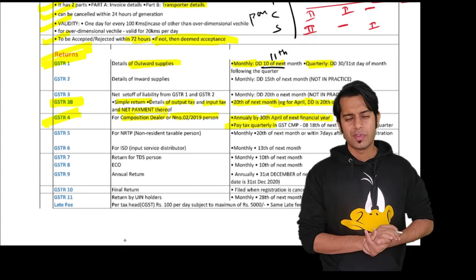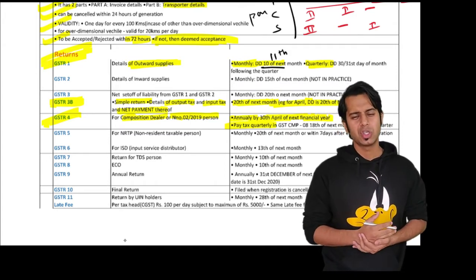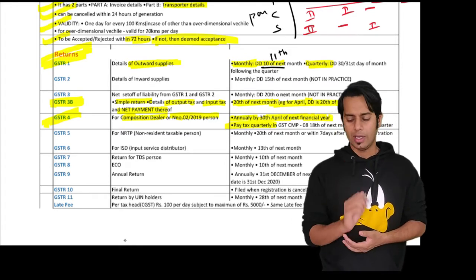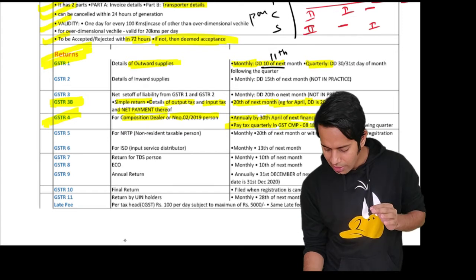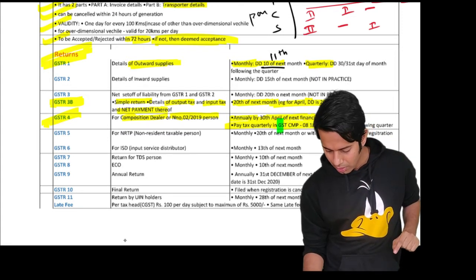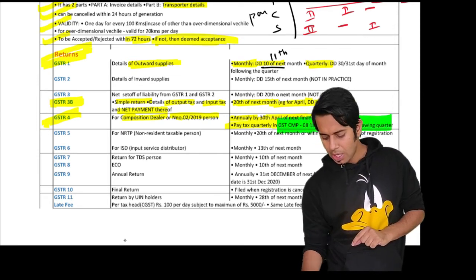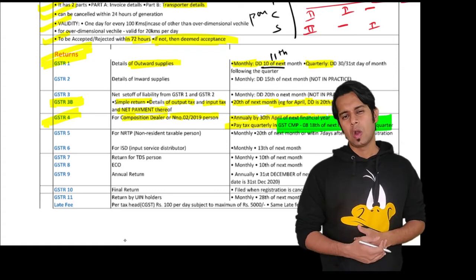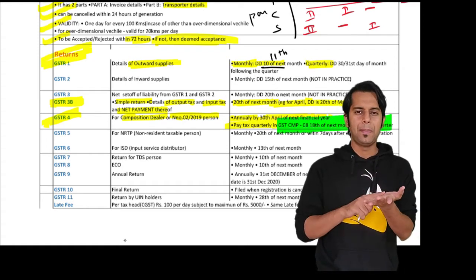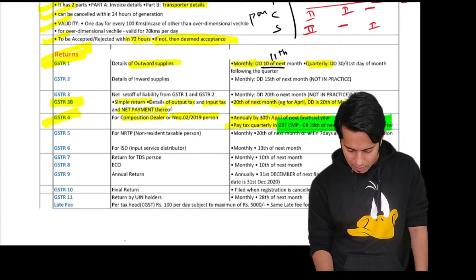Please note, this return is required to be filed by you annually. So you will have to make the payment of taxes in case of composition dealer or notification number 2/2019 quarterly, in a form called GST-CMP 08. Very important, it is required to be paid within 18th of next month following the quarter. Say for example, for quarter April to June, you should file the return by 18th of July.